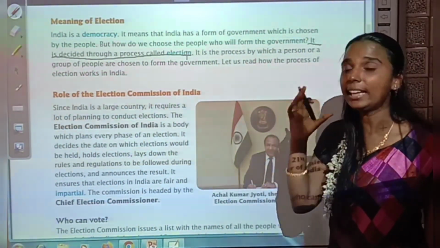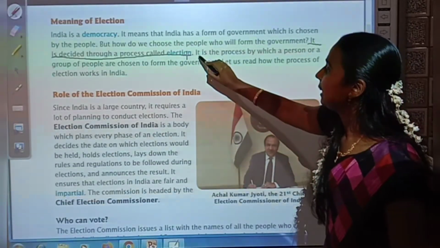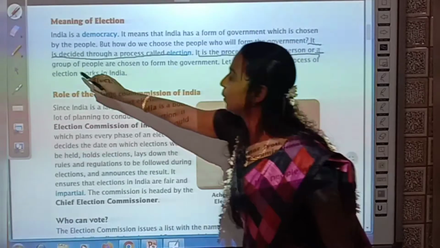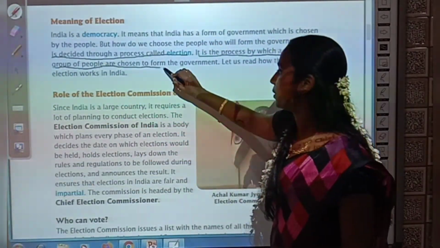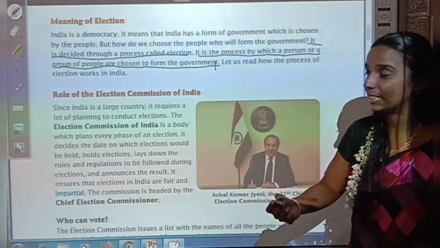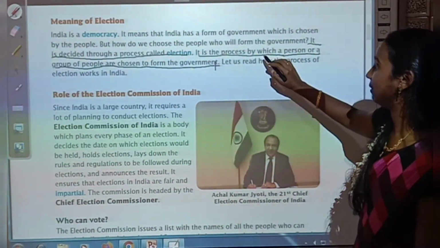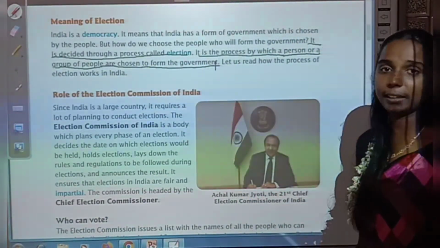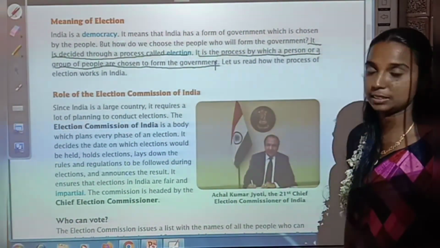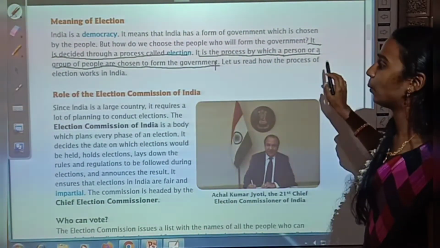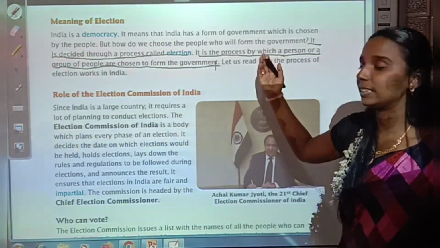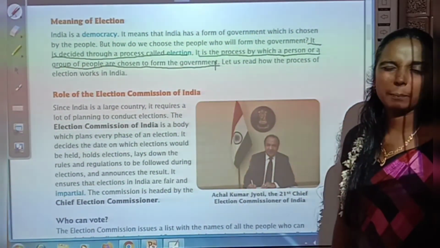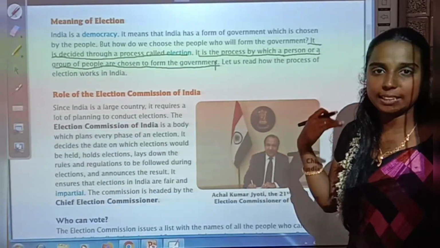Okay. Then see what is election? It is the process by which a person or a group of people are chosen to form the government. Okay. So what is election? It is a process by which a person or a group of people are chosen to form the government. Okay. Underline that also. Yes, now let us read how the process of election works in India. So that is what we are going to learn in the coming chapter. That is what we are going to learn hereafter.